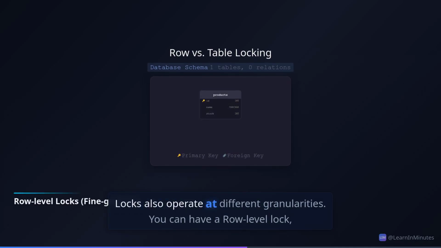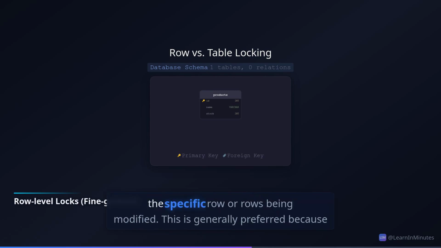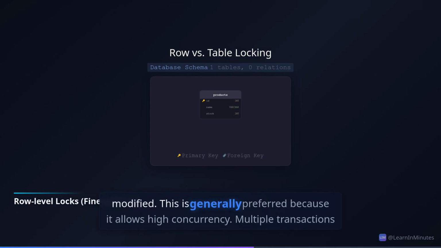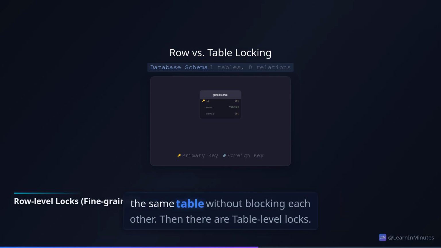Locks also operate at different granularities. You can have a row-level lock, which is incredibly precise, locking just a specific row or rows being modified. This is generally preferred because it allows high concurrency. Multiple transactions can work on different rows in the same table without blocking each other.